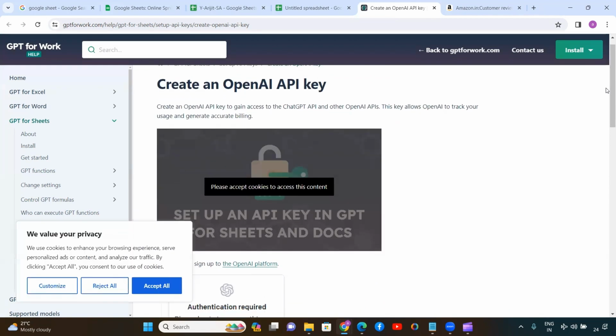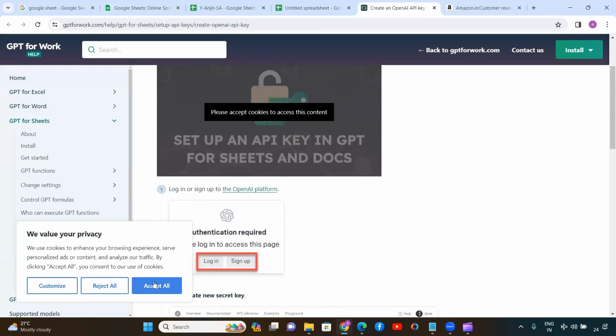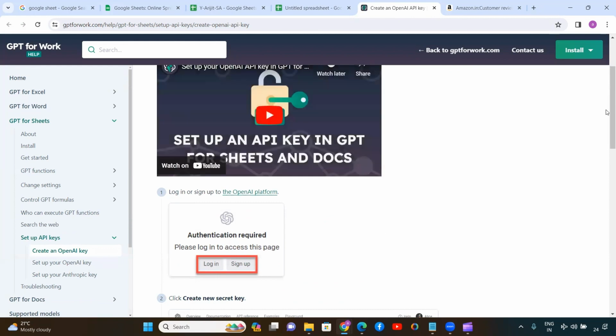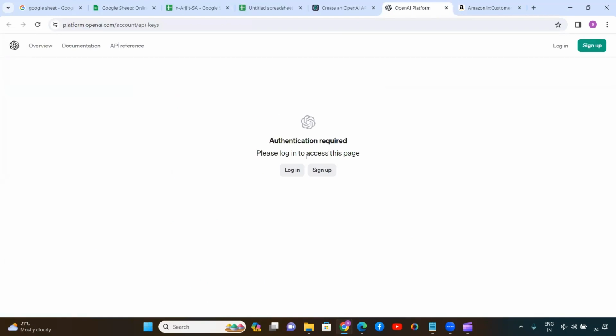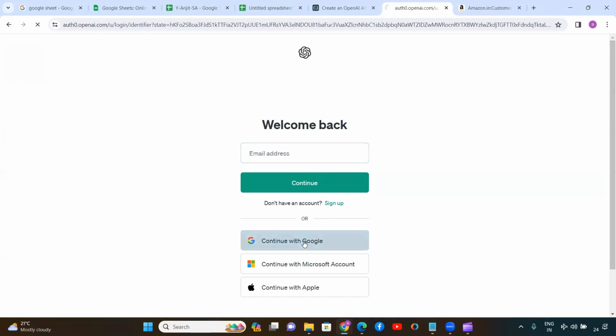So let's see the process of creating an OpenAI API key. Log in or sign up to the OpenAI platform. I already have the account available in ChatGPT, so I am not going for the sign up. But if in case you do not have the account available, first of all, you have to sign up. You have to create your account, and then you can set the API. For me, I am going with the login because I already have the account available.